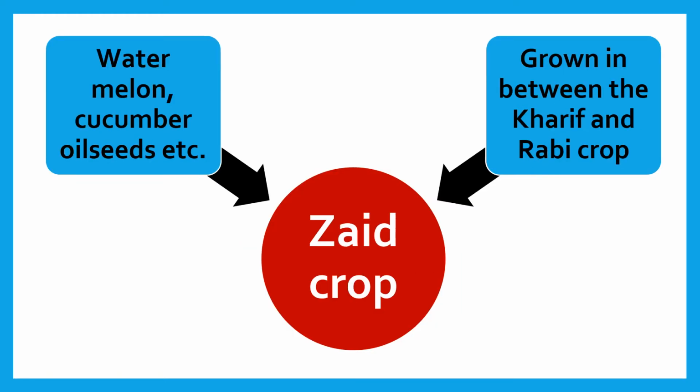What does a Zaid crop mean? You have to write down: the crops grown in between the Kharif and Rabi seasons are known as Zaid crops. Which crops will be cultivated in this season? You have to write down watermelon, cucumber, oil seeds, etc.